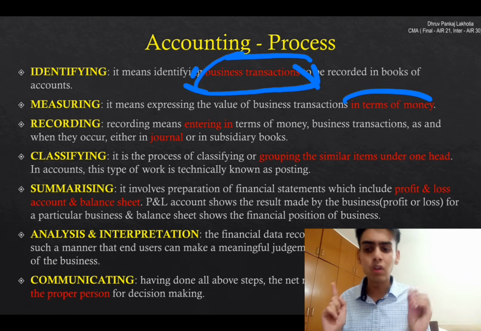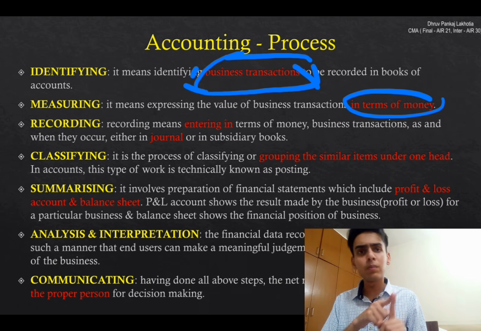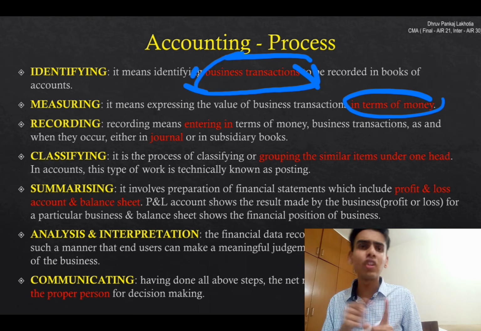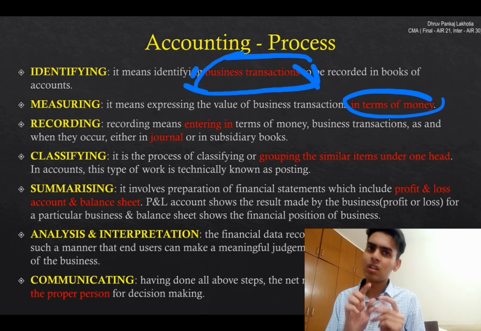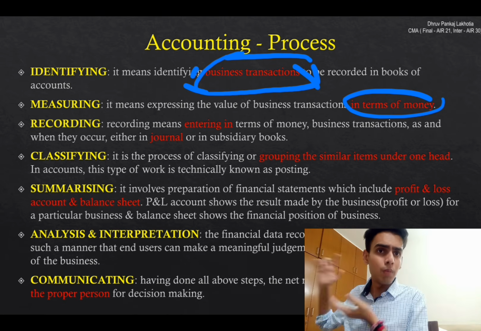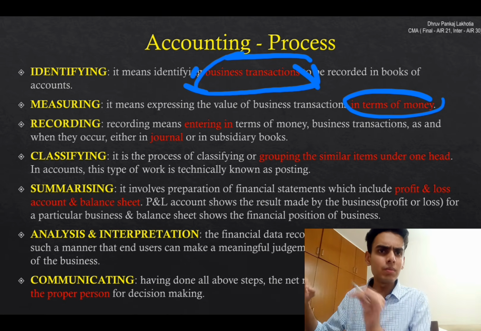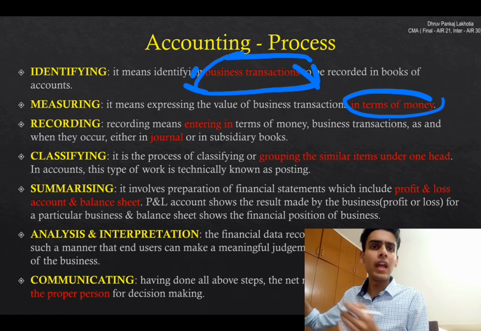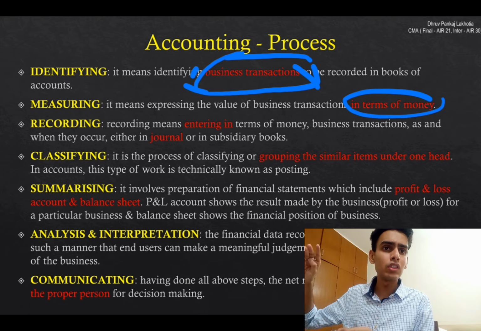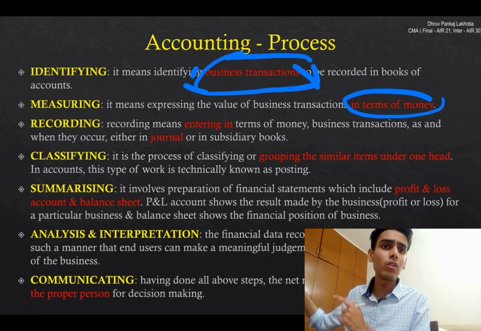Only money transactions we're going to record. After measuring, we're going to record these transactions into journal entries. Told that multiple times. Bunch of transactions, we get entry, entry, entry, debit, credit, journal entry. Anything that happens for a monetary consideration, a business transaction, we're going to record that.